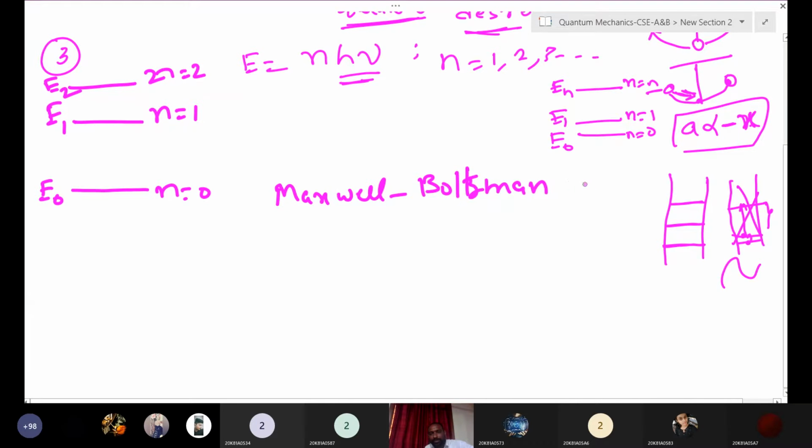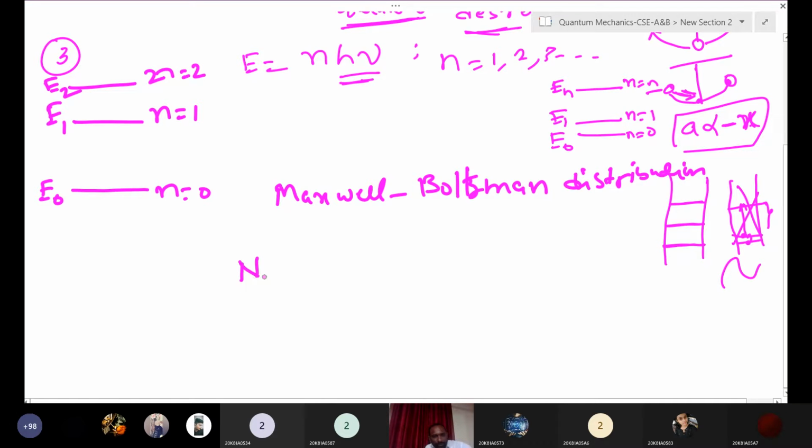What will these distributions explain? Maxwell-Boltzmann or Fermi-Dirac, what do they explain generally? If you don't know, these laws mainly explain how the atoms are distributed among the different energy levels. Maxwell-Boltzmann, Fermi-Dirac, and one more law is there, I forgot.